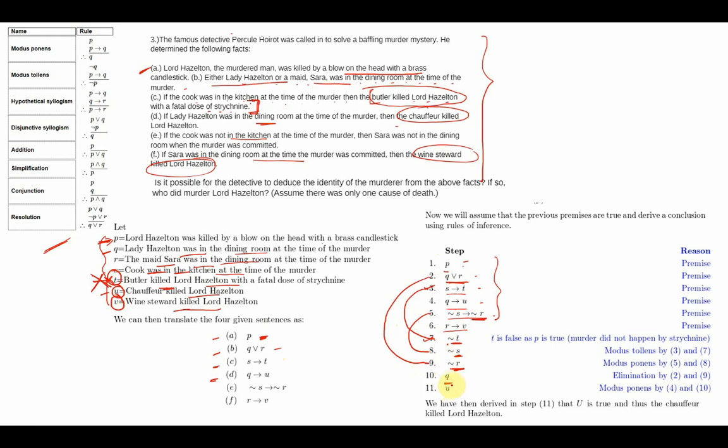Q means Lady Hazelton was actually in the dining room at the time of the murder. Now, if I have Q implies U and I have Q, I can use modus ponens on the two to get U. U says the chauffeur killed the Lord Hazelton. So we have identified the murderer. So this way you can use the laws of inferences to identify the conclusion even if it is not given and only the premises are given. Right? Thank you.